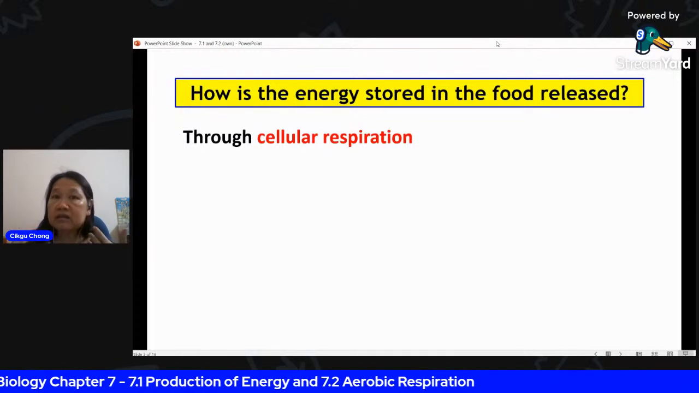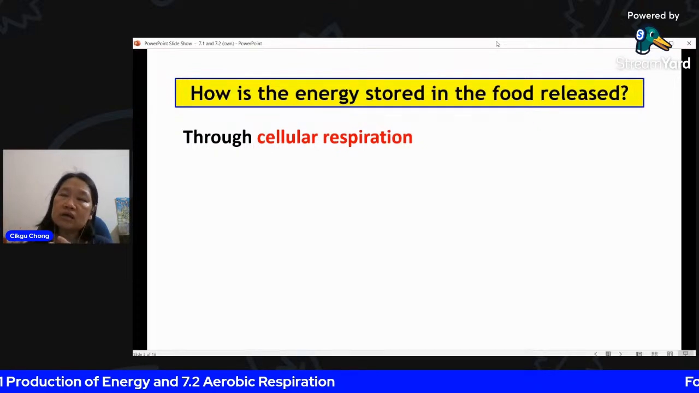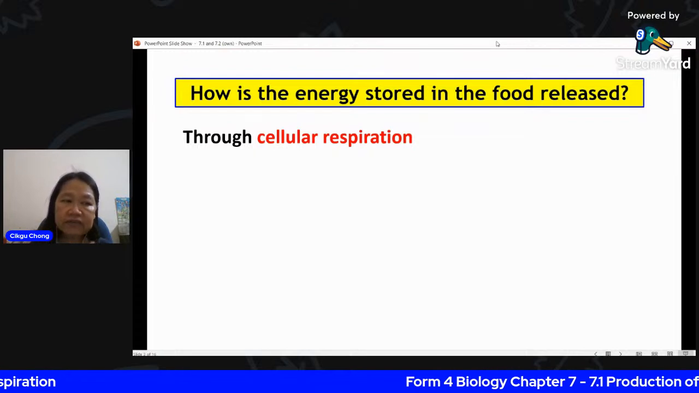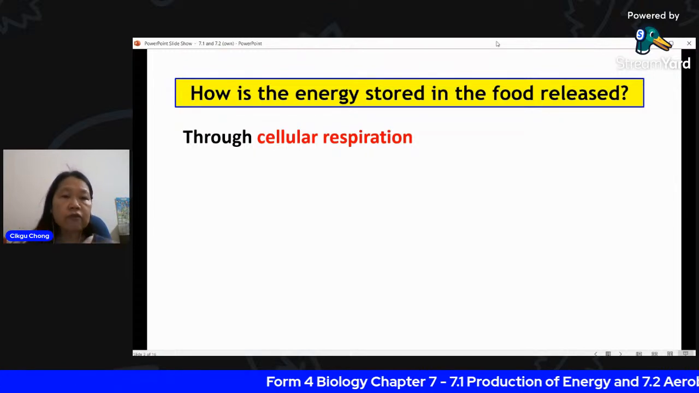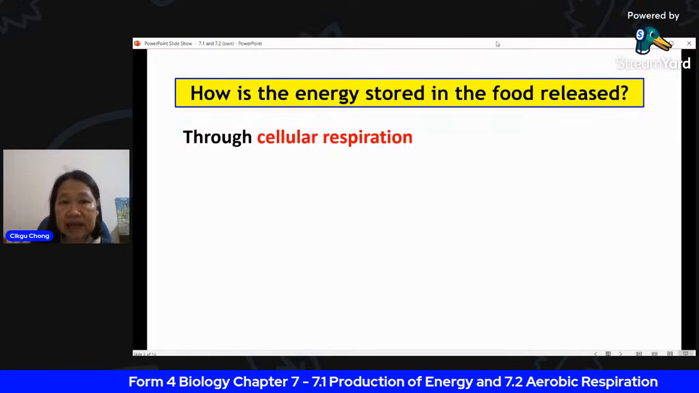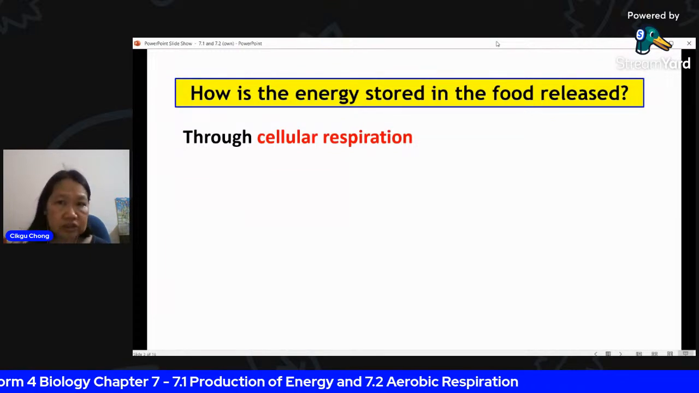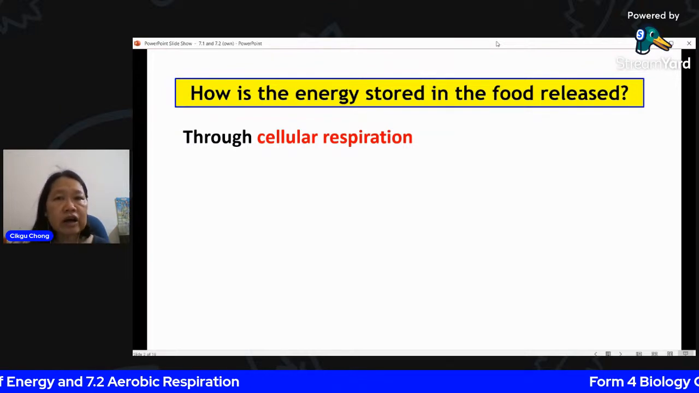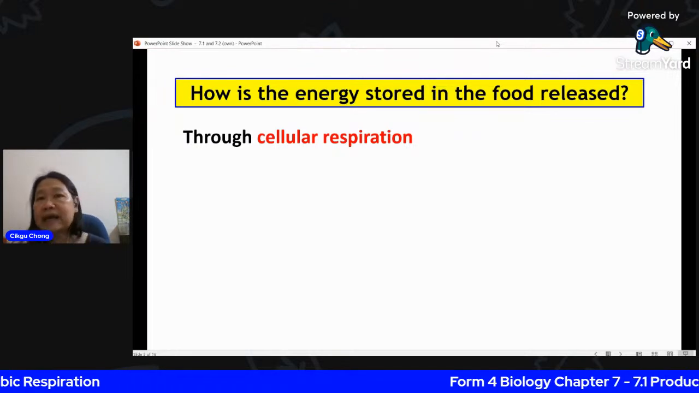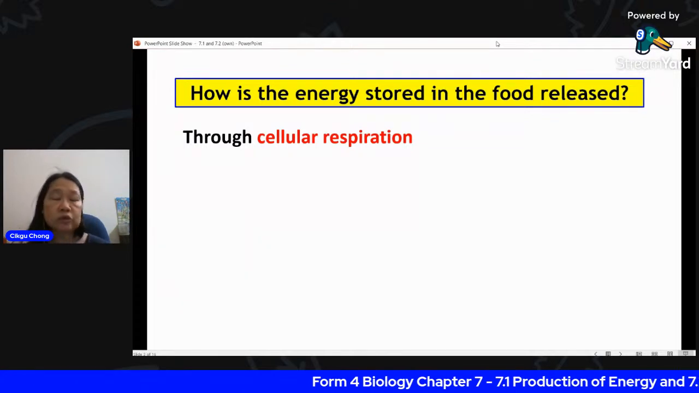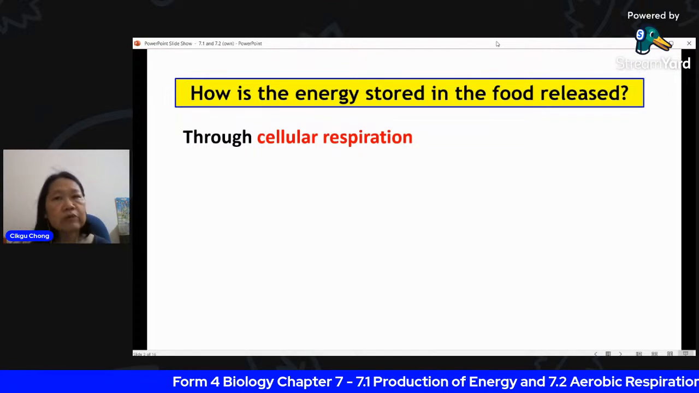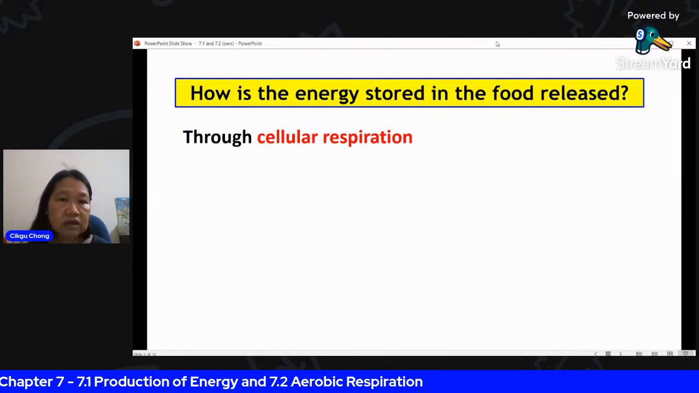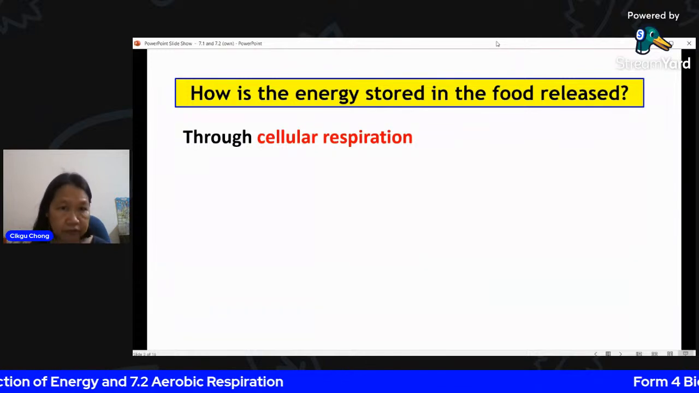So you breathe in to get oxygen into your body so you can deliver this oxygen into the cell for the cell to carry out cellular respiration. That's why you need the oxygen. Cellular respiration cannot be performed if you do not have enough oxygen. Of course, there's another way, which is called anaerobic respiration. That's also a way to produce energy, but I will come to that later. Cellular respiration is the basic process where you release the energy stored in the food.